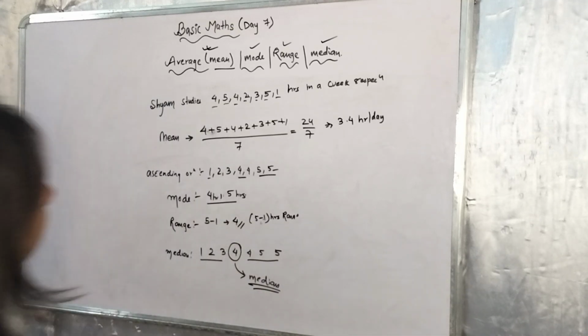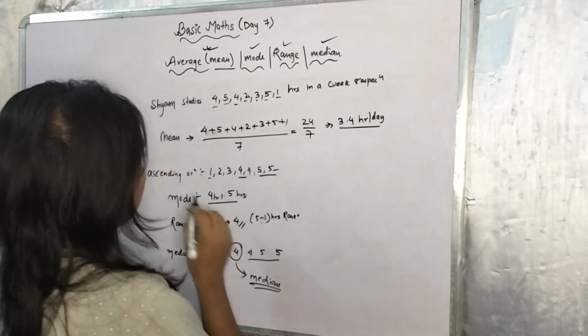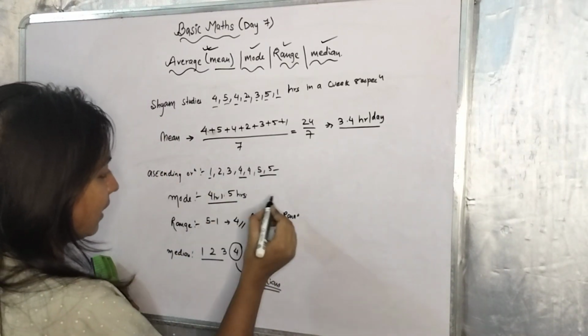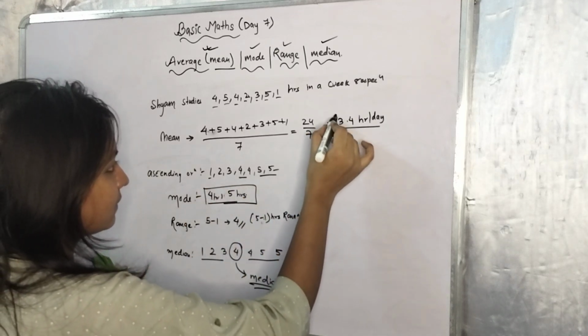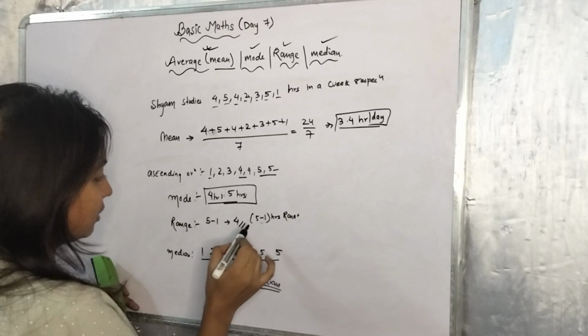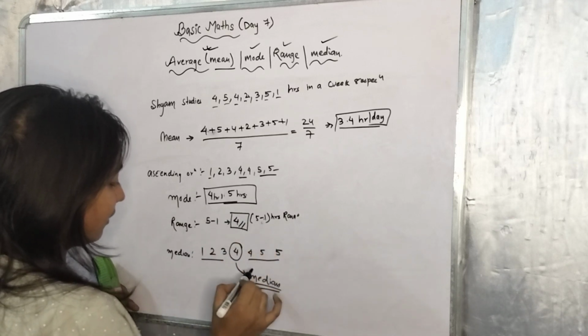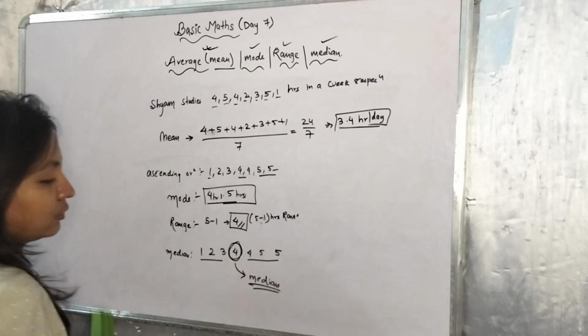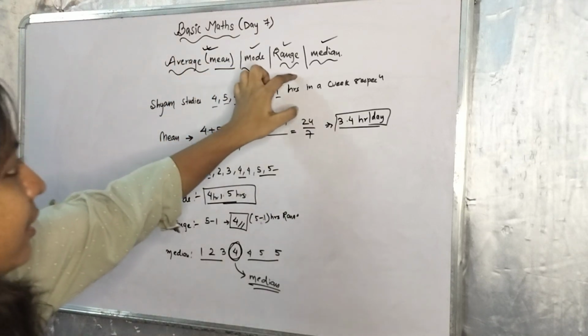So see here, for mean we got 3.4. For mode we got the answer as 4 and 5 hours, and for range we got our answer as 4 hours, and for median also we got our answer as 4. So I hope that your concept has been cleared regarding average, mean, mode, range and median.